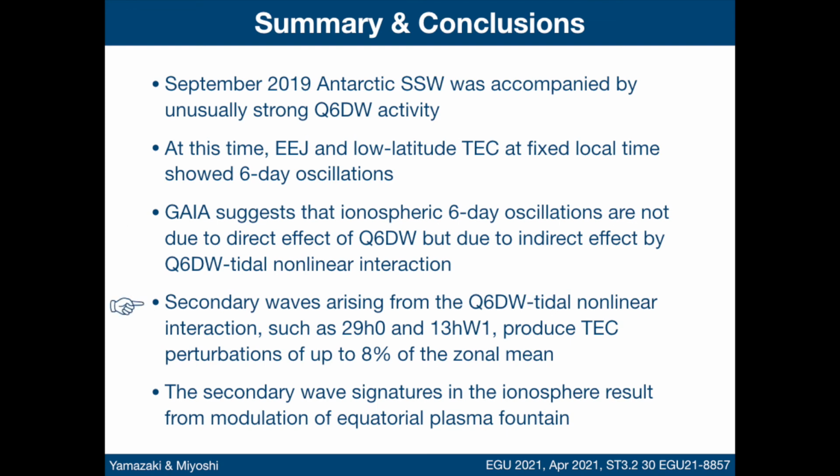Secondary waves arising from the quasi-6-day wave-tidal nonlinear interaction, such as the 29-hour 0 and 13-hour W1, produce total electron content perturbations of up to 8% of the zonal mean. These secondary wave signatures in the ionosphere result from modulation of the equatorial plasma fountain.